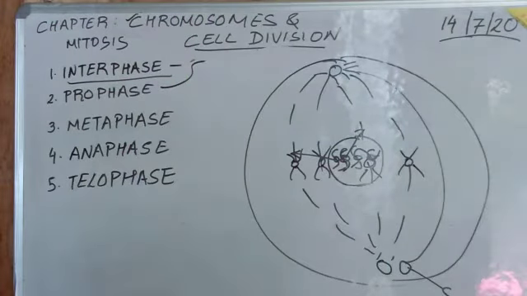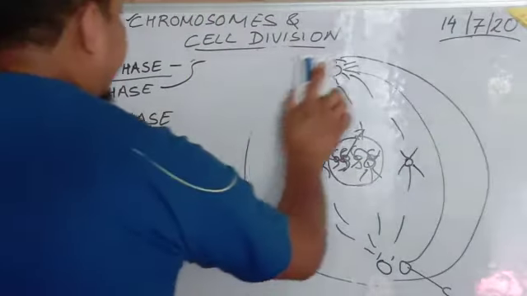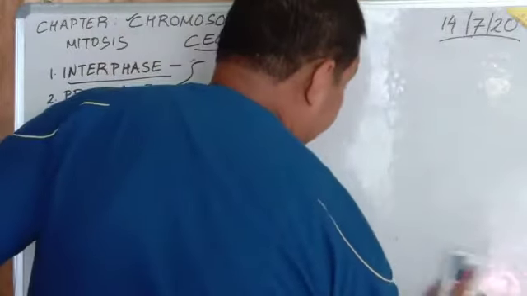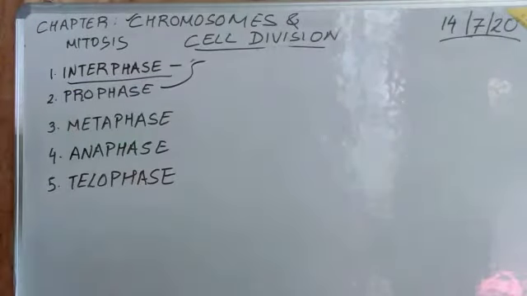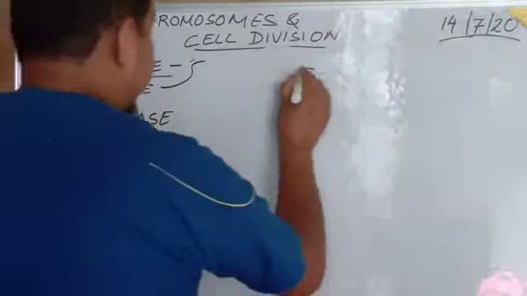Now we will try to understand what happens in the metaphase. In the metaphase, the duplicated chromosomes arrange on the equatorial plane. Each chromosome gets attached to the spindle fiber by the centromere.